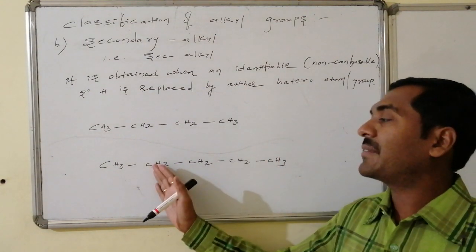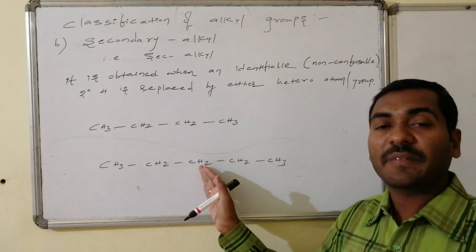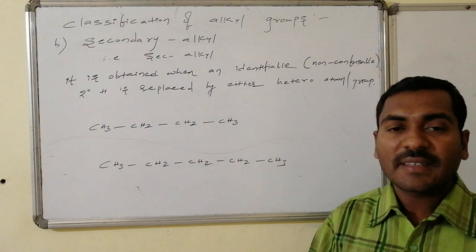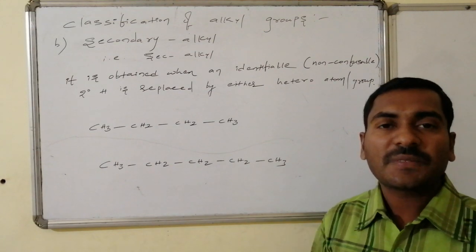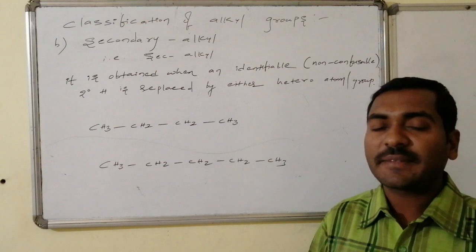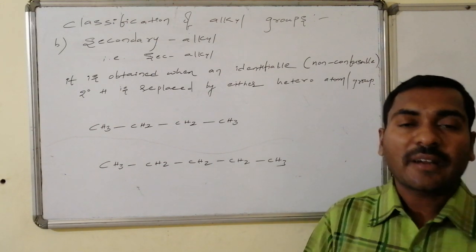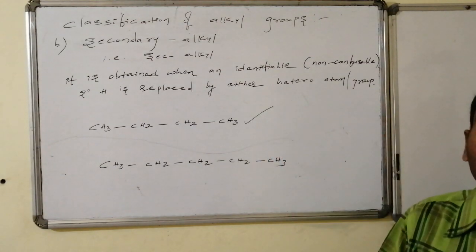This secondary has different features, but this third carbon, which is also a secondary carbon, has other features. There is a complication. Hence such structures are not selected as secondary hydrogens, and the corresponding alkyl groups are not considered under the name of secondary alkyls. Only those where confusion is not present are eligible.